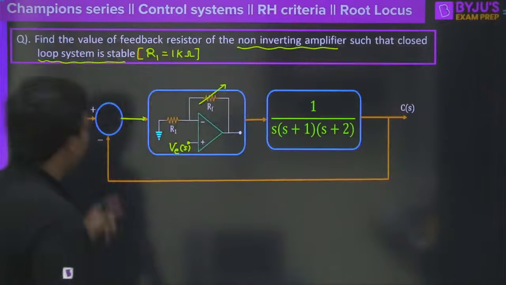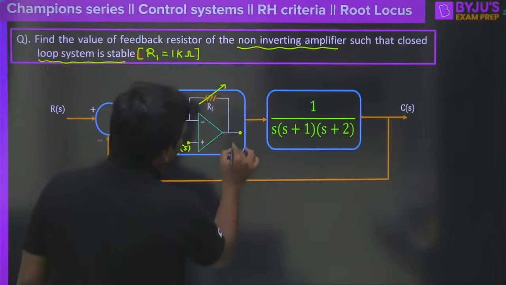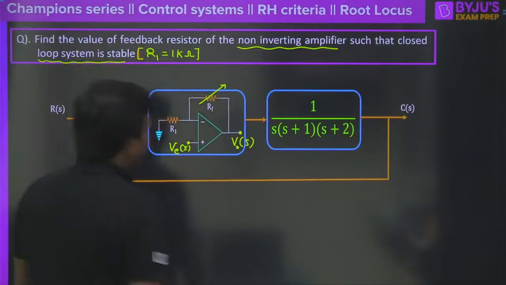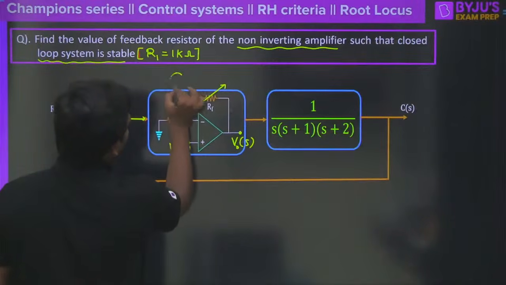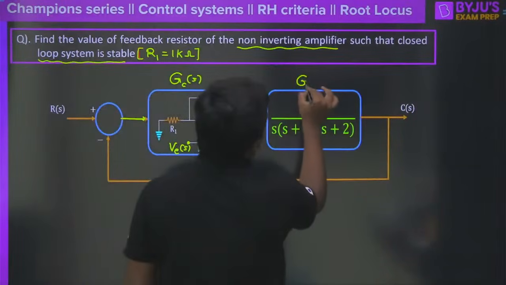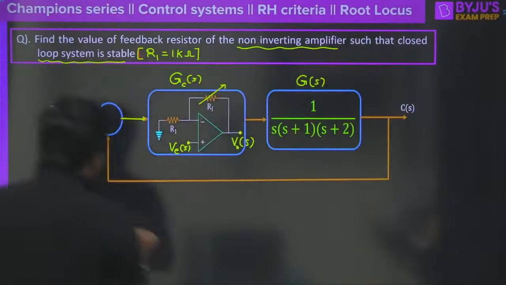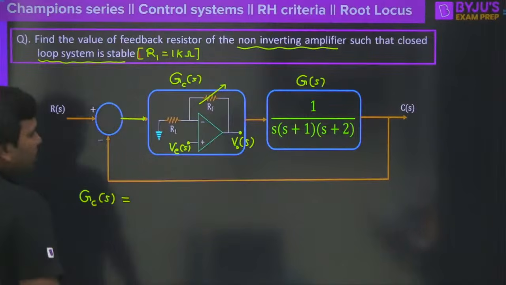So let's get into the topic here. Now you all must understand that whatever the voltage we are going to get here, suppose I say that is V0 of S here, so this is the function of the controller, let me say GC of S here, and this could be considered clearly as G of S here, clear? So GC of S, which is called the controller transfer function, what is that value here?